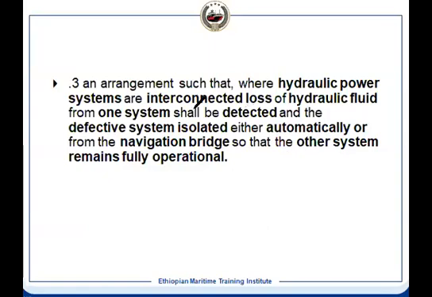So the hydraulic power units are interconnected, then loss of hydraulic fluid from one system has to be detected. That's why isolation is required. Automatic isolation is required, and it will get automatically isolated, and from the bridge also it will be fully operational.